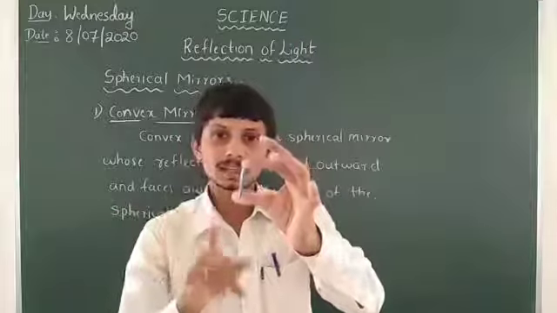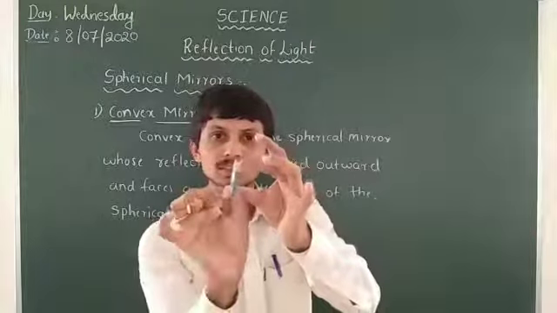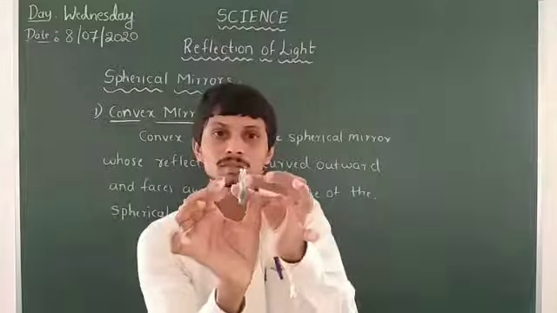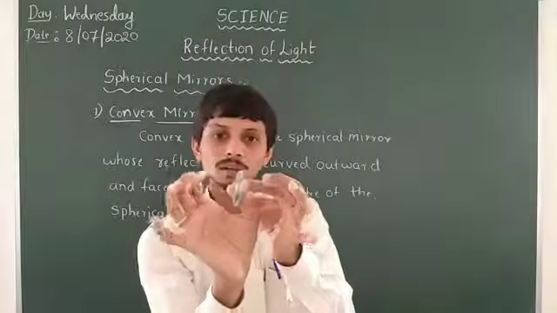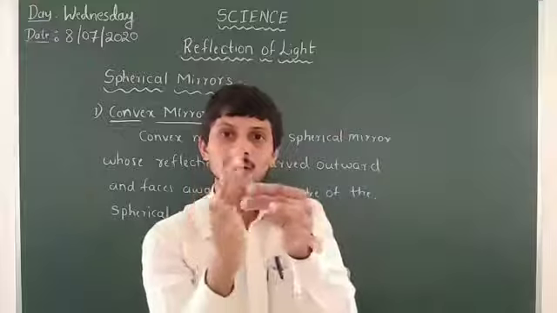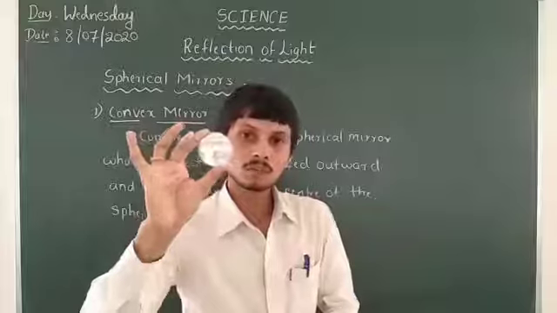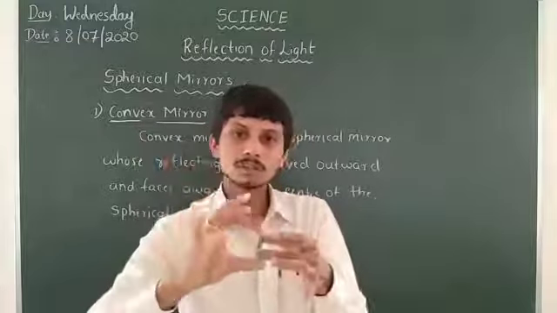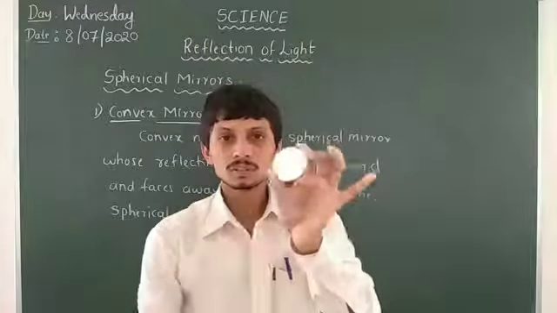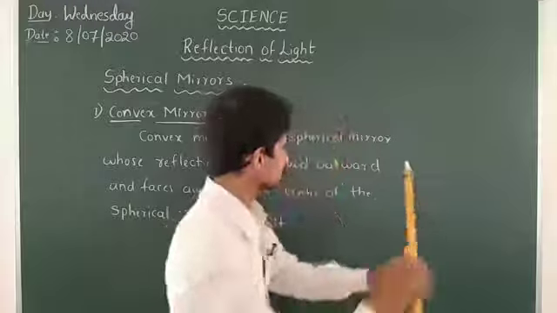This part goes inward and this part is curved outward. So this is the convex mirror, and you can use it in the science lab also. We have to represent it like this.